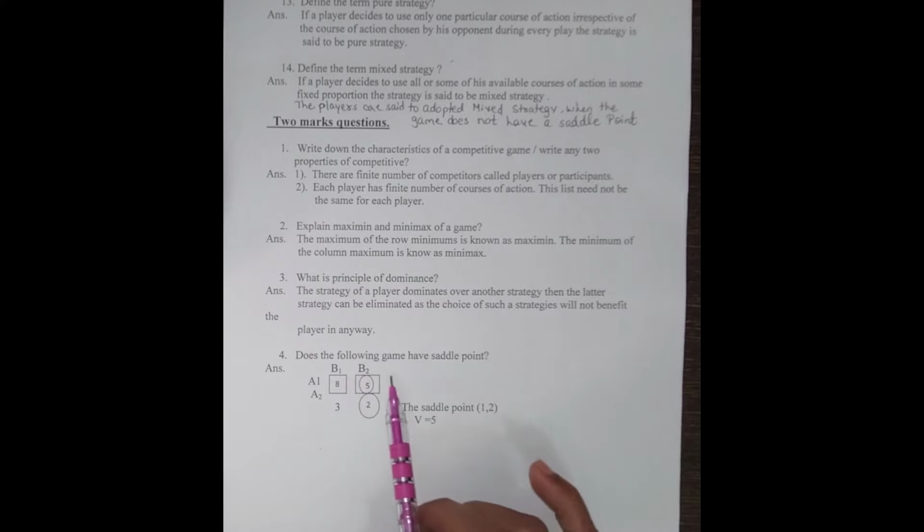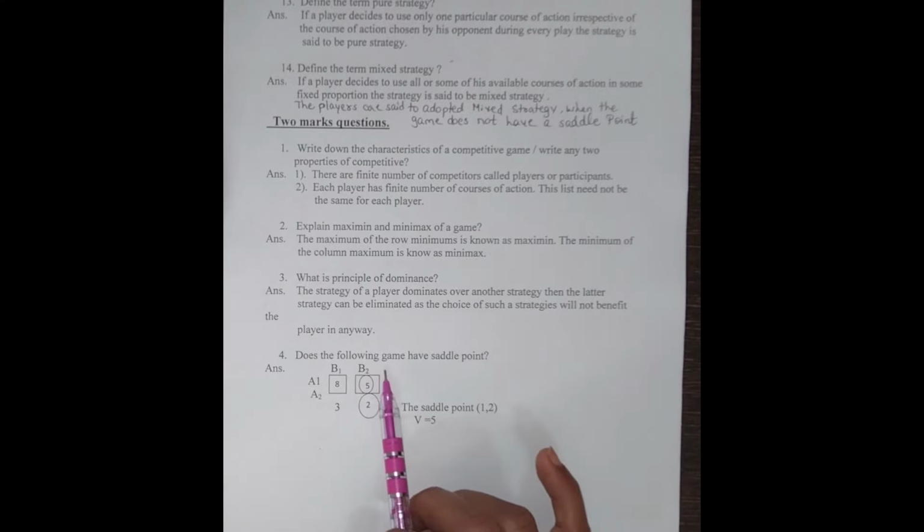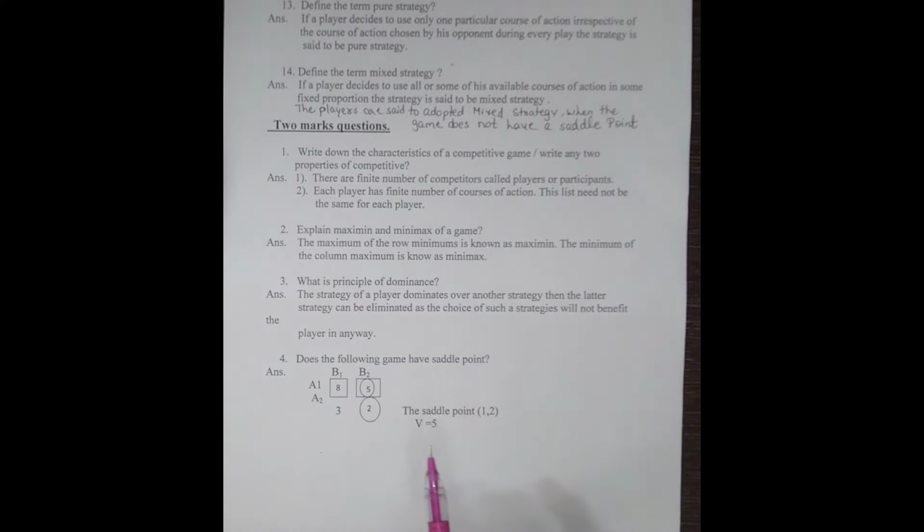Does the following game have a saddle point? I will show you how to calculate this using the maximin minimax principle and the dominance method now.